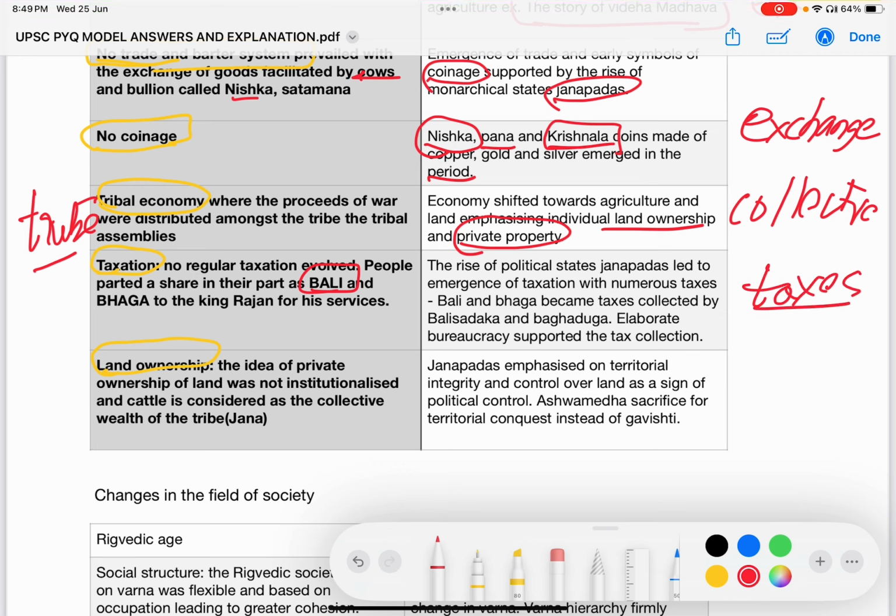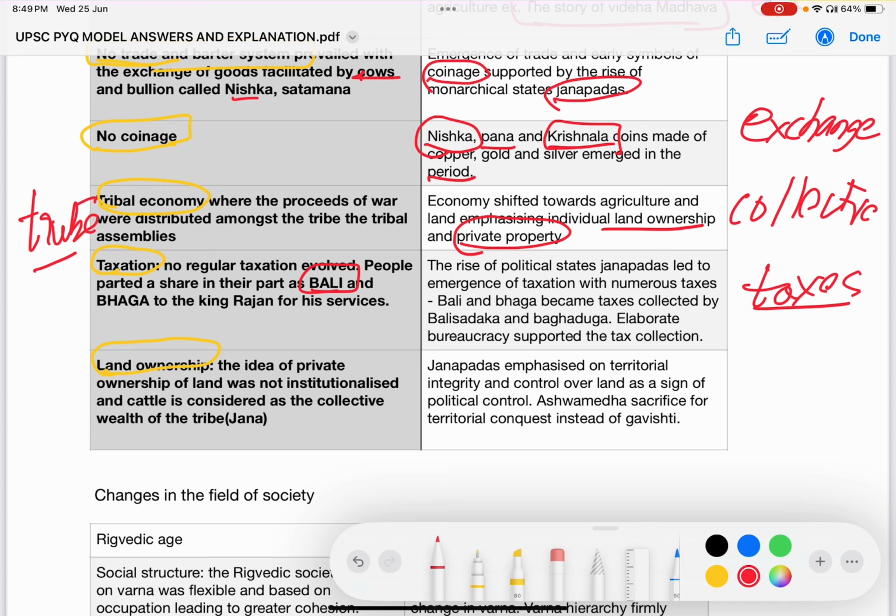See, what is the difference between these two? A tax is a mandatory payment paid by the citizen or subject to the ruling authority, whether it may be a state run by a monarch, a tribal oligarchy or an aristocracy. Here, the people have a direct obligation to pay for the services provided by the state.